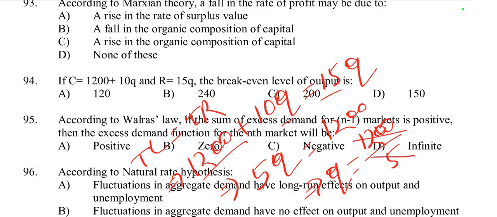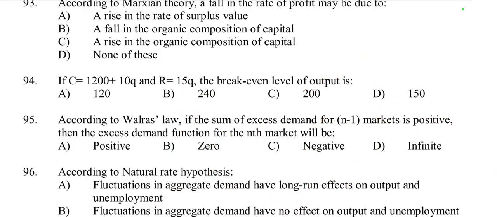So 5 twos are 10, then 20, 5 fours are 20, and the rest 0. So Q value is 240. So the break even level of output, where Q means output, total quantity, is 240. So 240 is the right option.